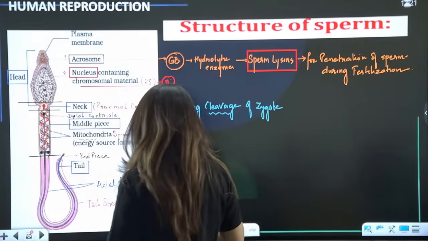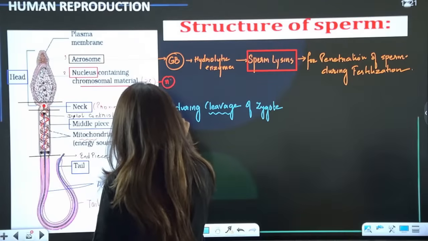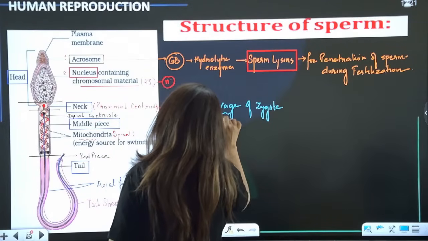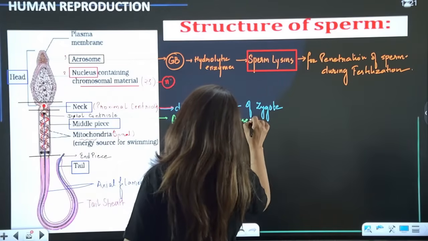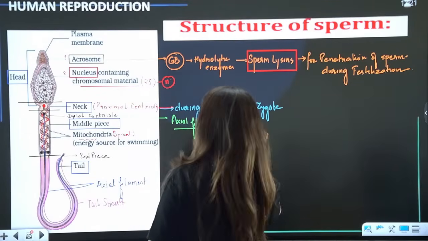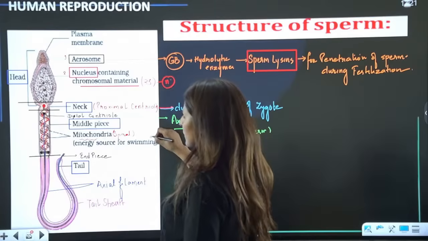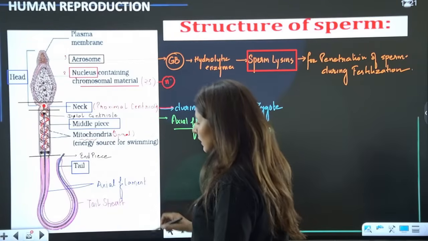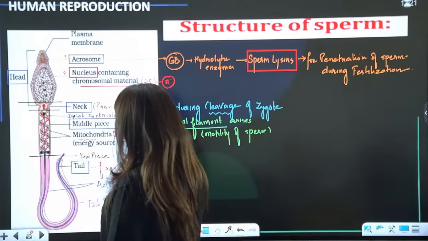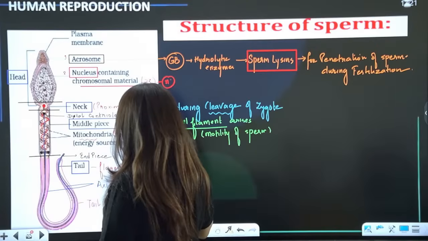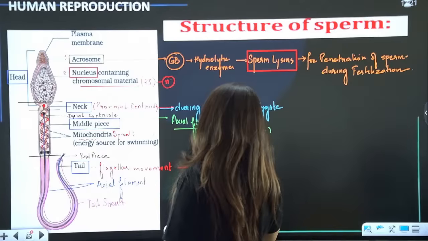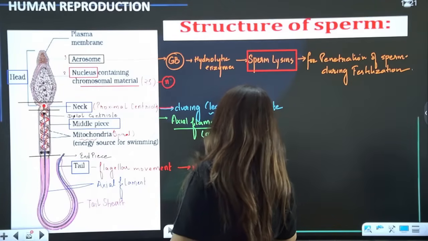The distal centriole gives rise to the axial filament, and the axial filament is responsible for the movement or the motility of the sperm. And we already know what the function of mitochondria is. And then the tail, this whole tail will show flagellar movement for the swimming movement of the sperm. Please tell me all these points are clear to all.